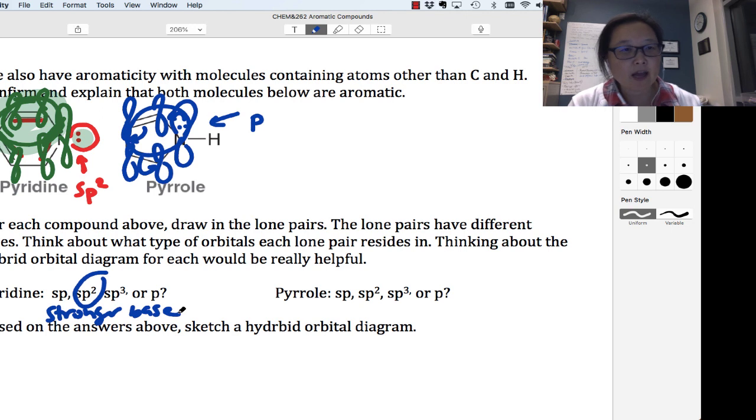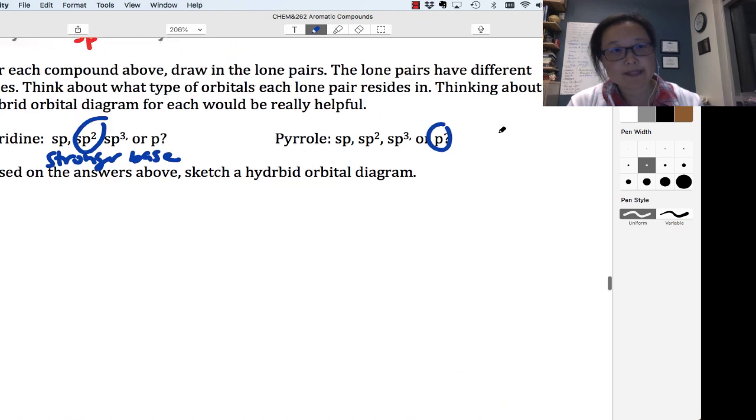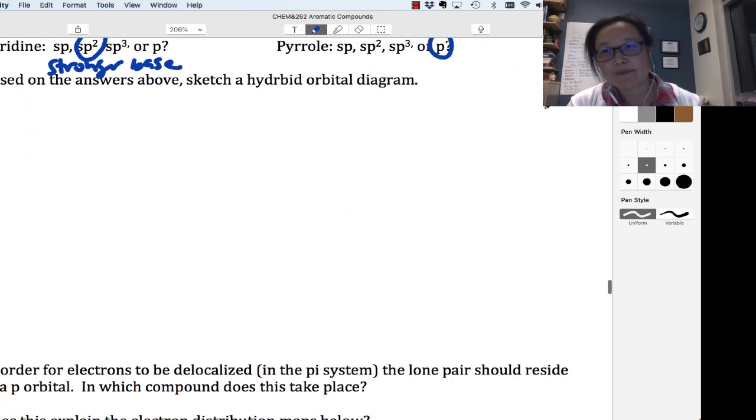It was a non-nucleophilic base. Pyrrole, on the other hand, is less basic because its lone pair is involved in the delocalized pi system. So it's got to be in a p orbital if it wants to be delocalized. So the hybrid orbital diagram is, okay, remember this from Chem 261? This is why I made you learn that, okay?